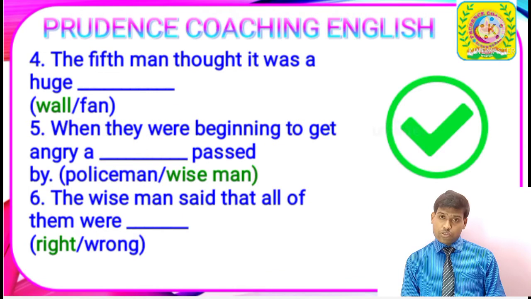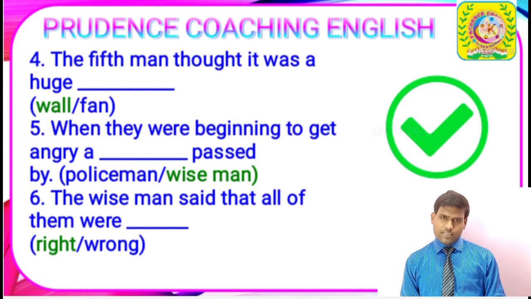Now the next question, question number 4. The fifth man thought it was like a huge dash. So we just explained the fifth man thought it was a huge wall. Now the fifth one. When they were beginning to get angry, a dash passed by. So here the correct answer is a wise man passed by. Next, the sixth question. The wise man said that all of them were right. So here we have discussed the fill in the blanks, understanding the text.